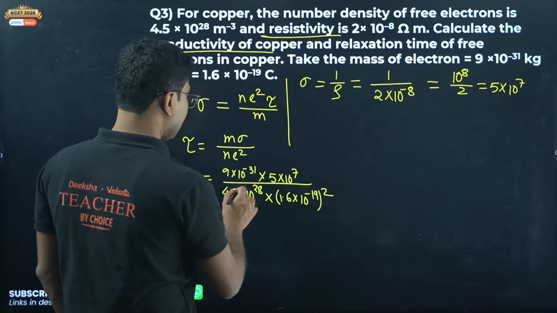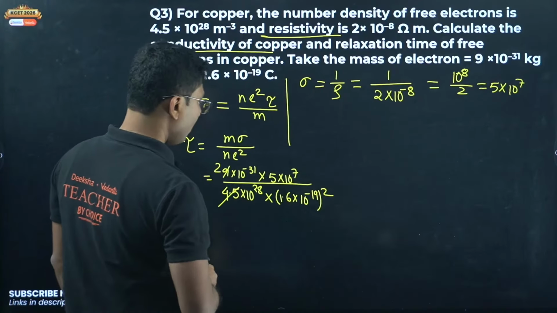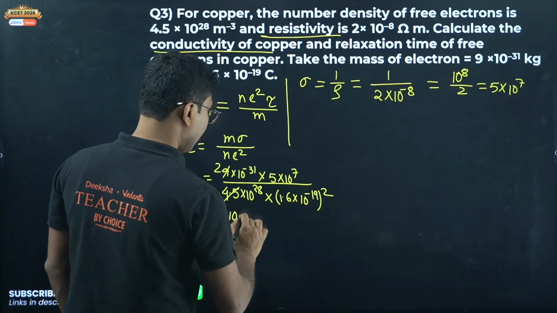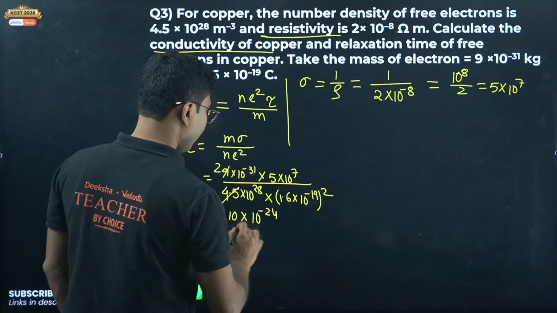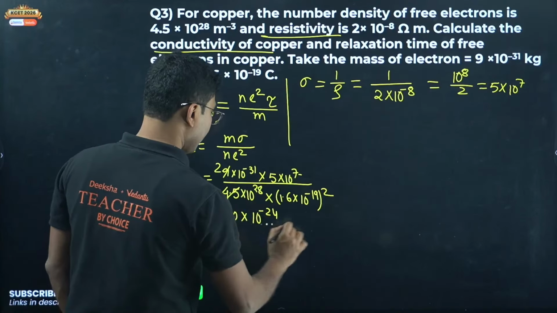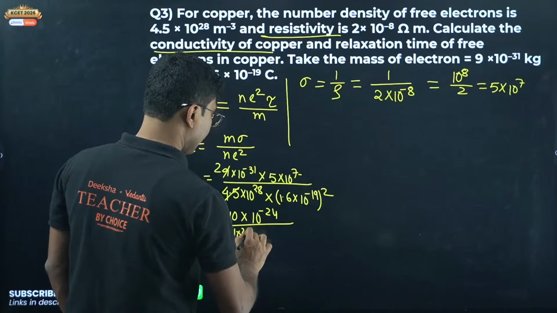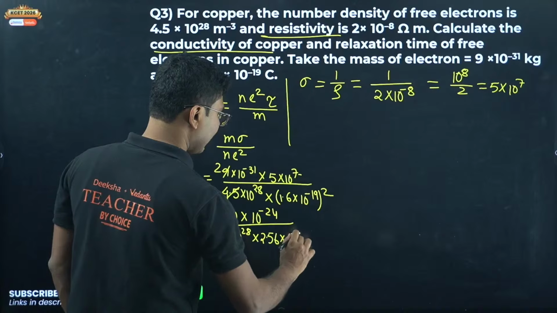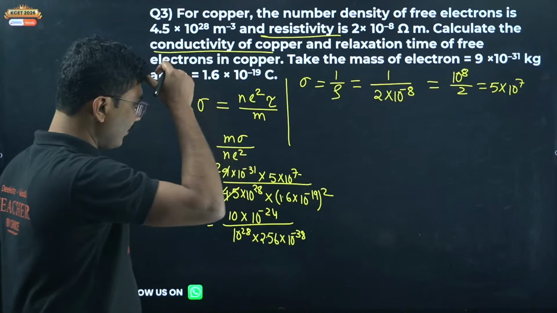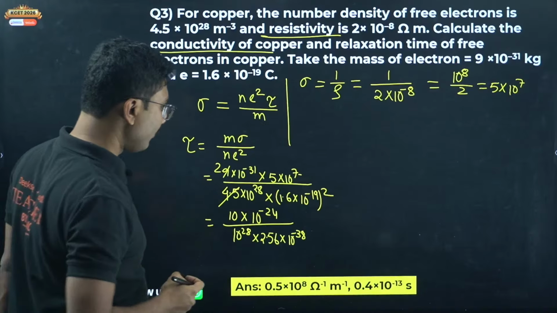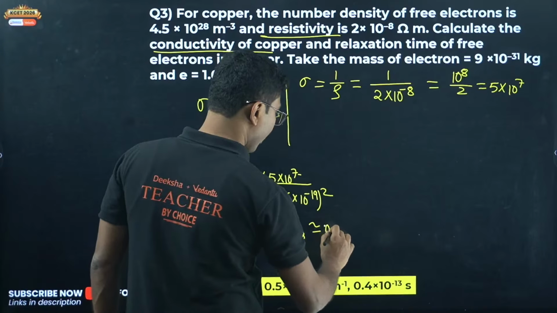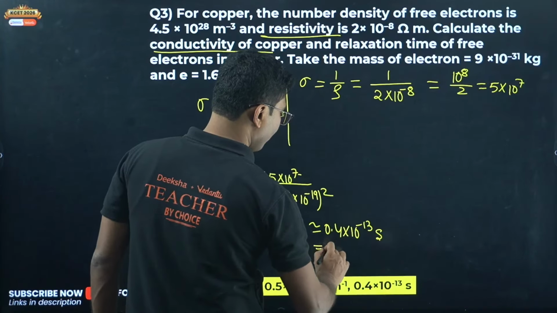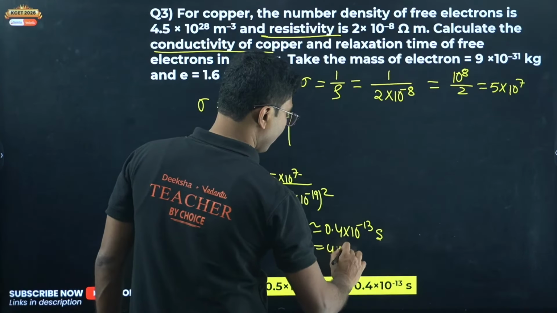So now you have to simplify some of them. 2 into 5 is 10, 10 into 10 to the power of minus 24, divided by 10 to the power of 28 into 2.56 into 10 to the power of minus 38. So that will give you approximately 0.4 into 10 to the power of minus 13 seconds, or 4 into 10 to the power of minus 14 second.